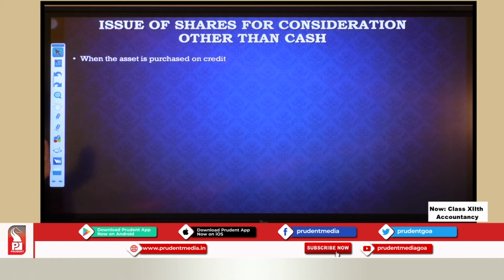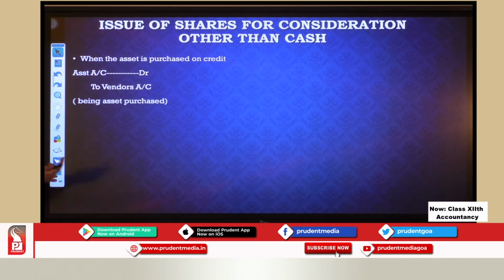When the asset is purchased on credit, this is a journal entry that you all have learned in your 11th standard. Easily you can pass. What is that journal entry? When you are buying an asset, asset account debit to vendor's account. Vendor is a seller. Since the name is not given, you will say to vendor's account. Narration: being asset purchased on credit.